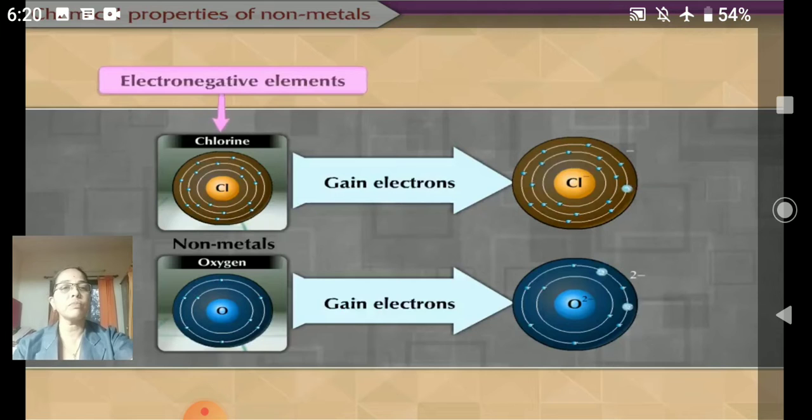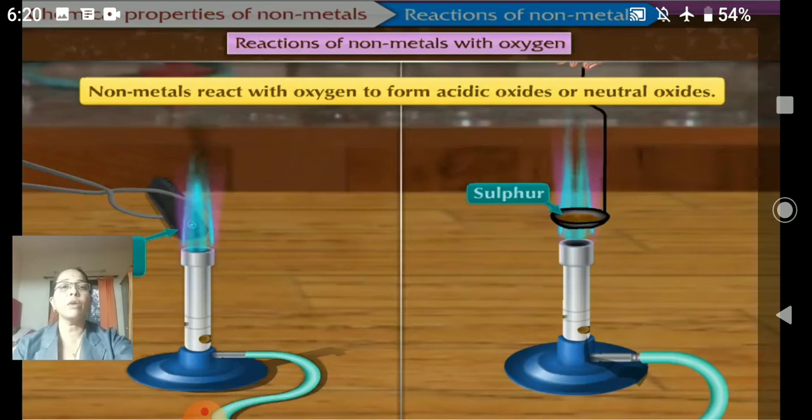So that is one property of non-metals, where they receive electrons. Now we have to see the reaction of non-metals with different types of substances.